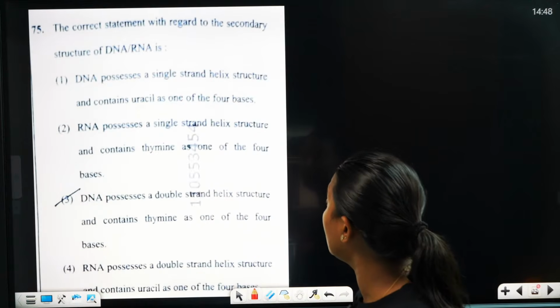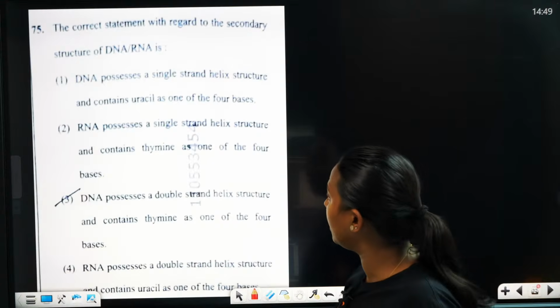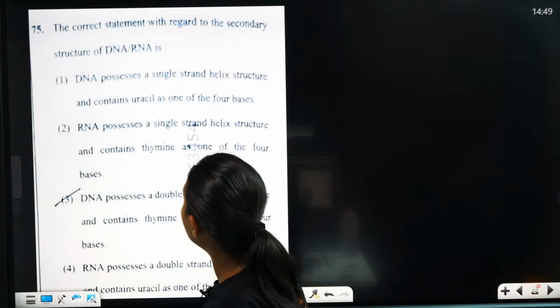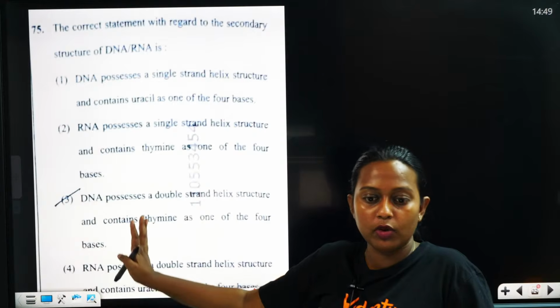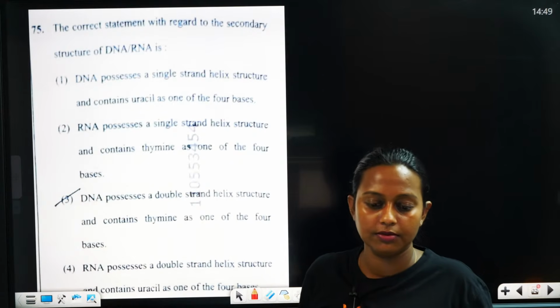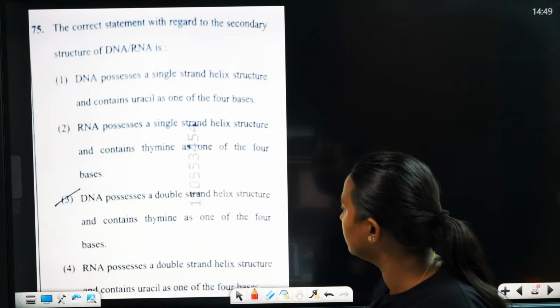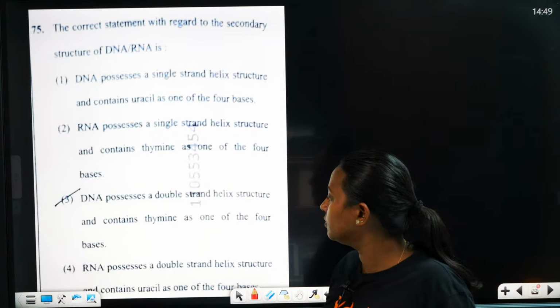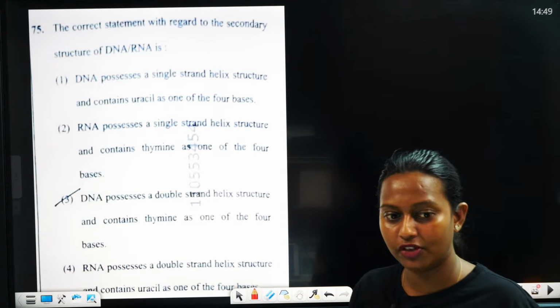The correct statement with regard to the secondary structure of DNA. DNA and RNA. Tell me what will be the correct answer, Ada. You're saying the first option, really?